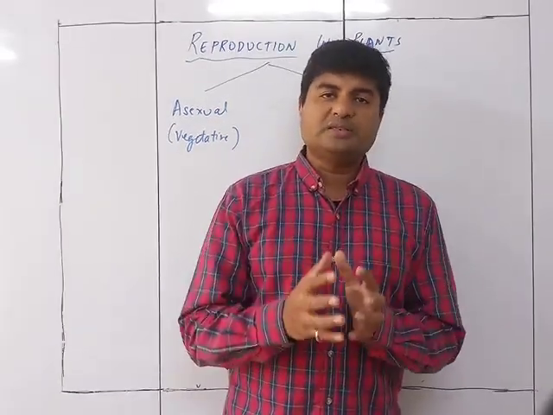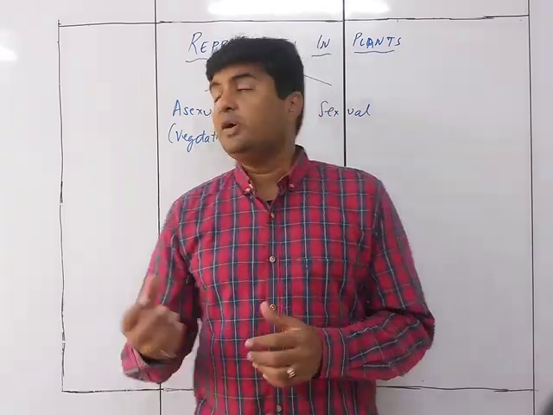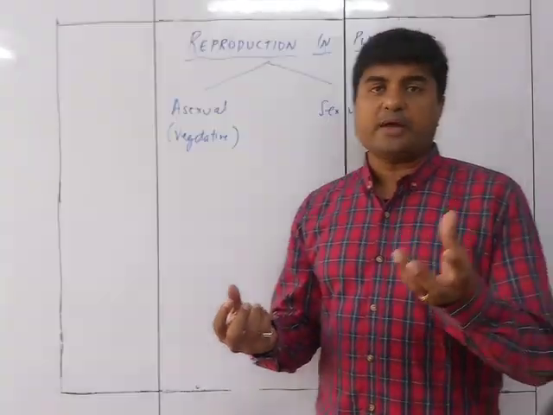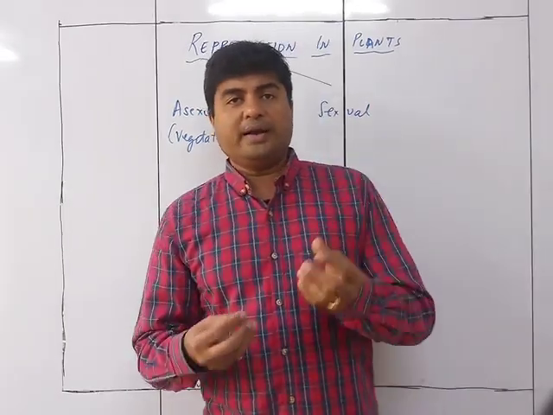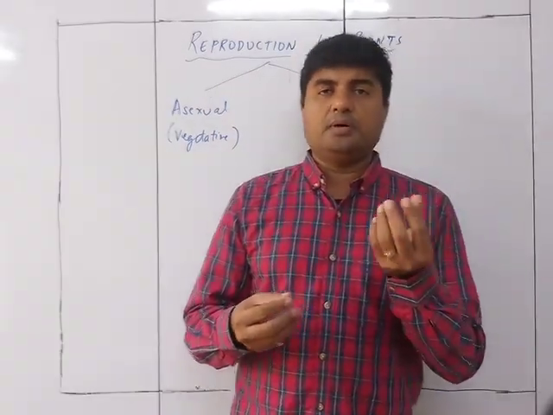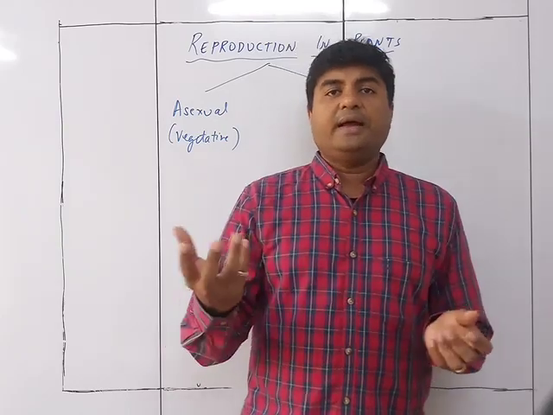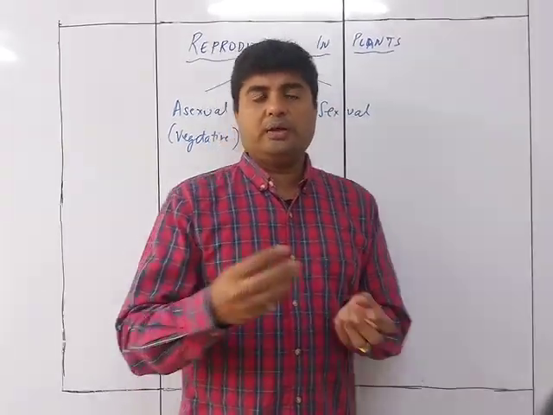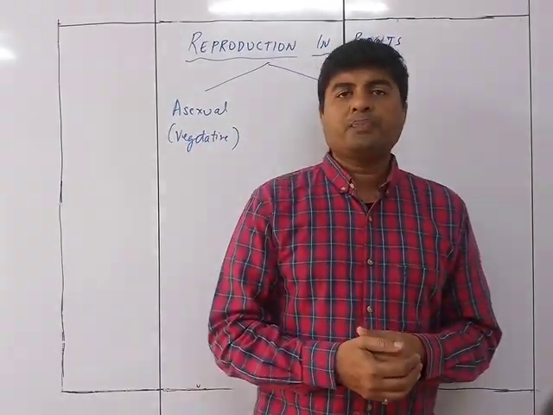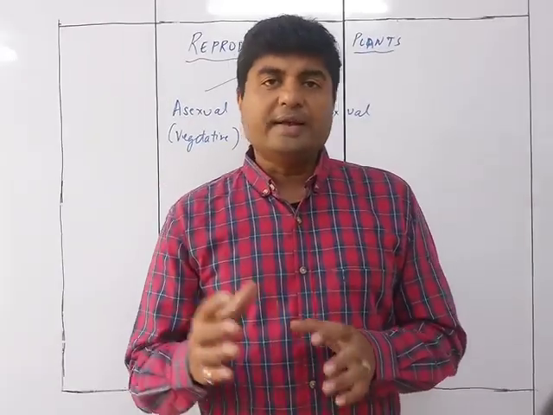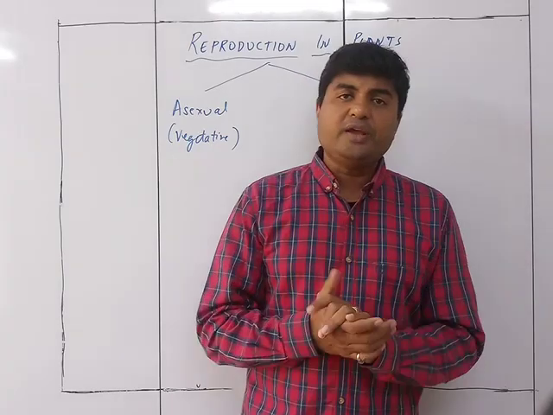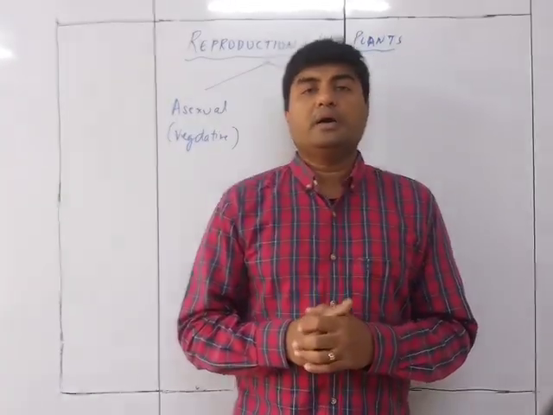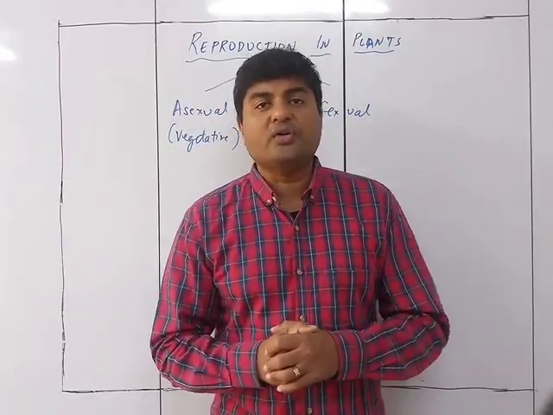Because to form a seed there will be a requirement of the sexual method, that means the production of a flower which will have a pollen grain, which has the sperm cell or the male cell, and there will be an ovum or the ovary, and then fertilization takes place. So that is one method in which the male and the female gametes are required.